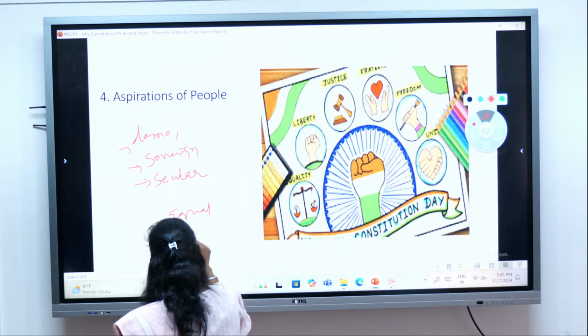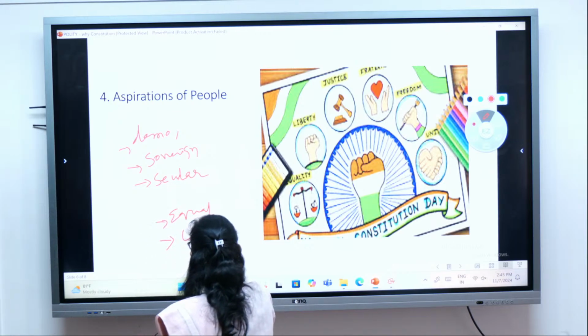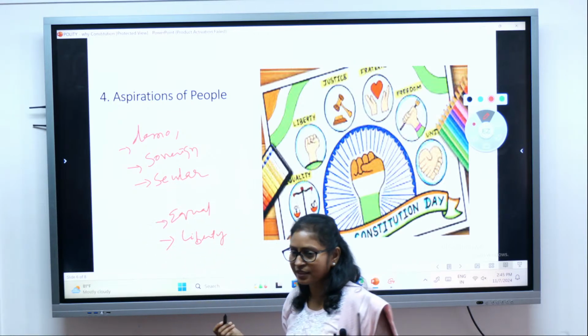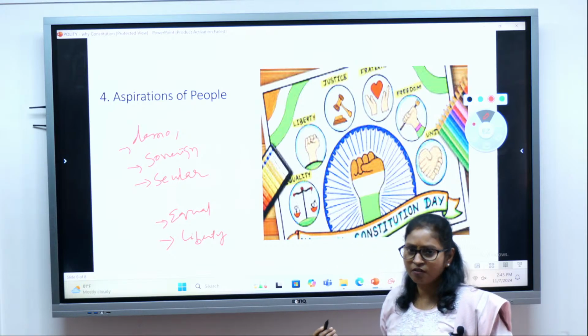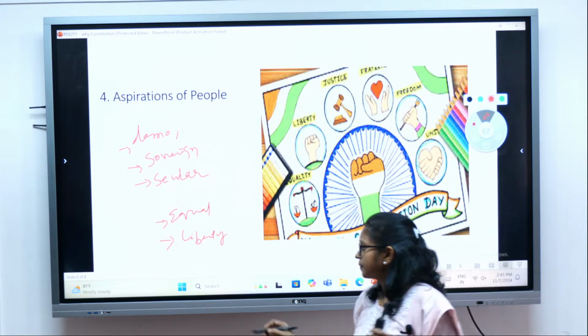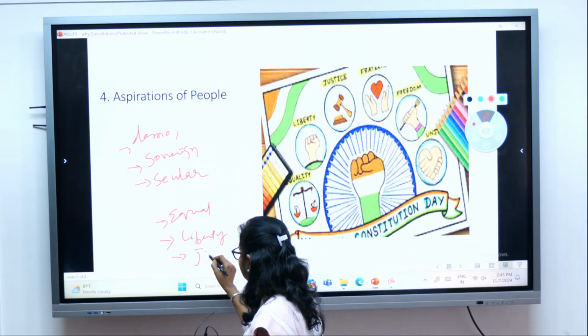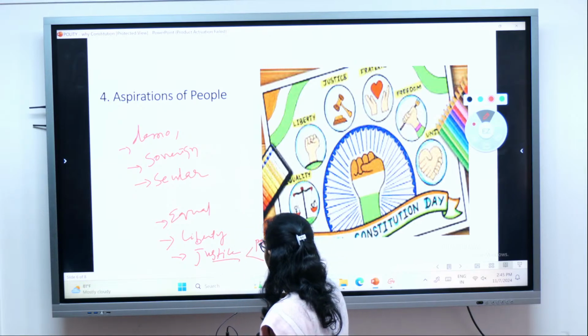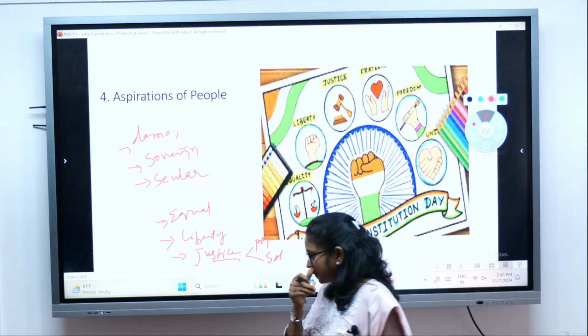The people should have liberty of faith, liberty of thought, liberty to worship. They should have justice, right? Both political and social justice.